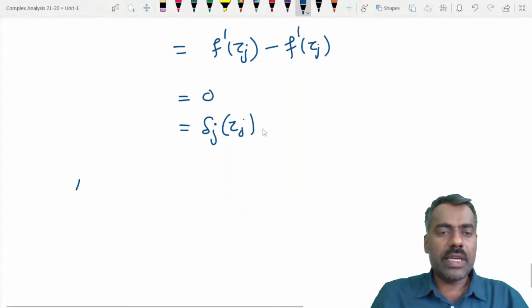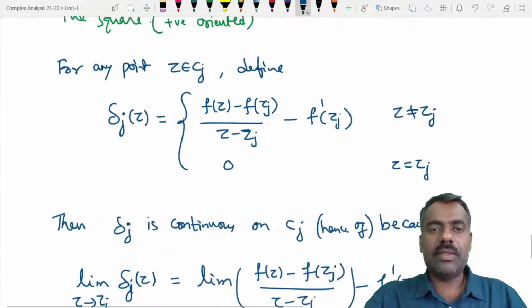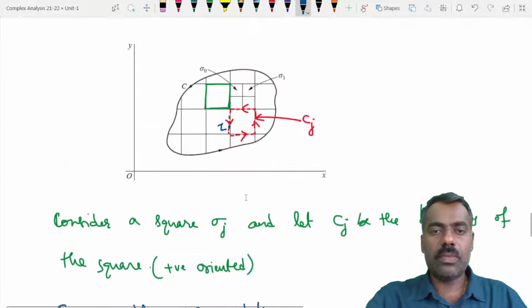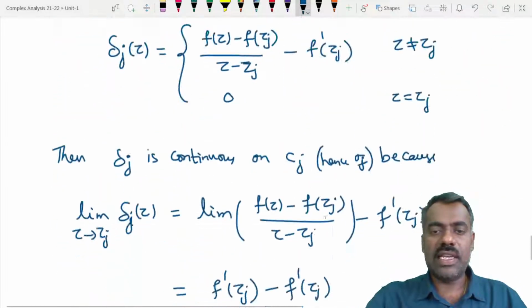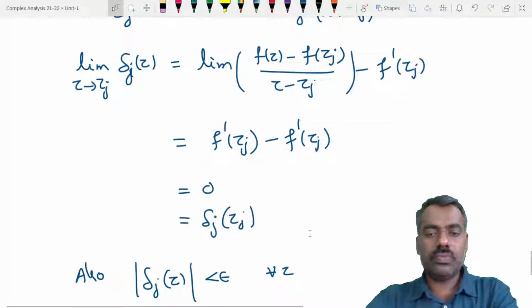Also, we can observe that the modulus of delta j of z, which is the modulus of this value, is less than epsilon for all z belonging to that.